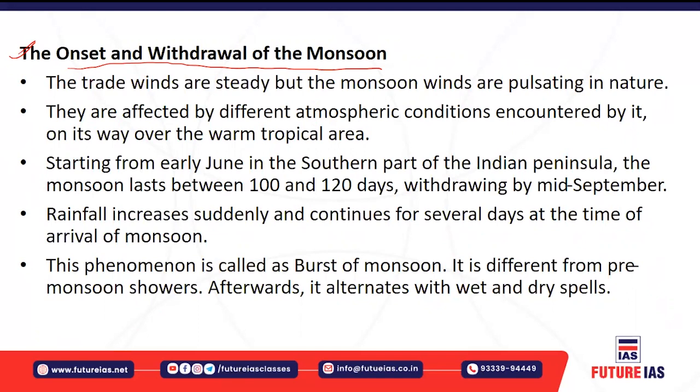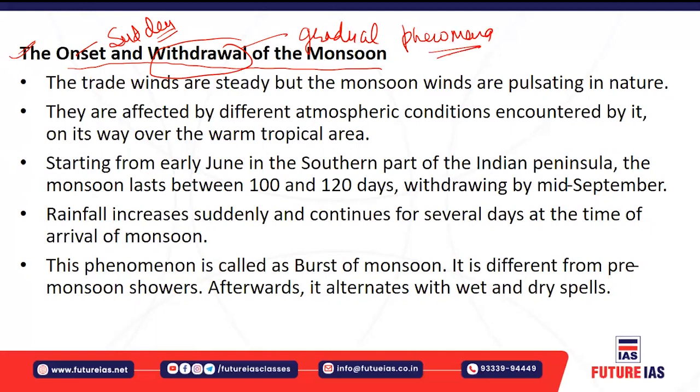Suddenly on the 1st of June, every year, the onset occurs. But withdrawal is a gradual phenomenon of the monsoon.